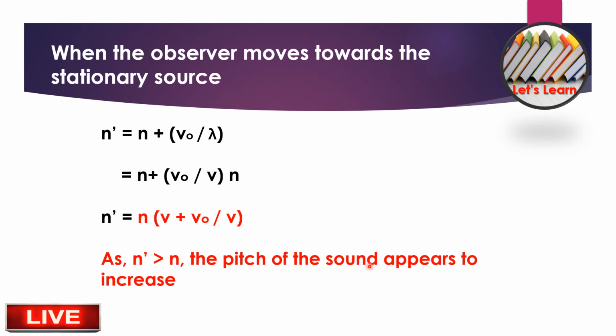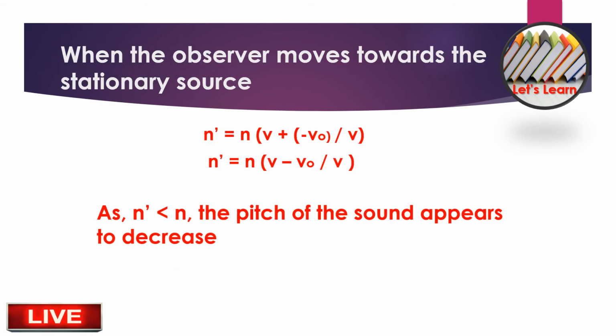If we remember this point, easily we can say the case when the observer moves away from the stationary source. Then n dash is equal to n into V plus, in brackets, minus V naught.